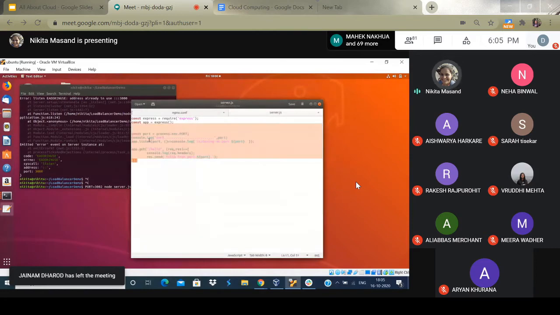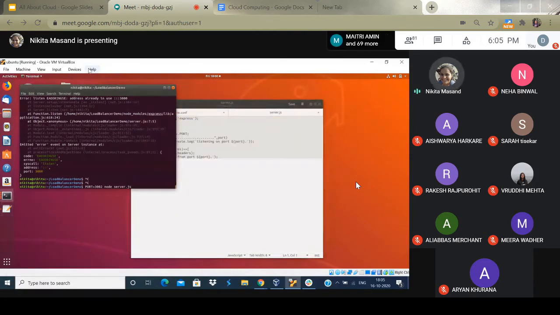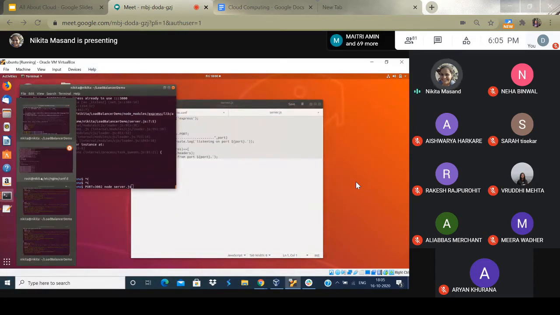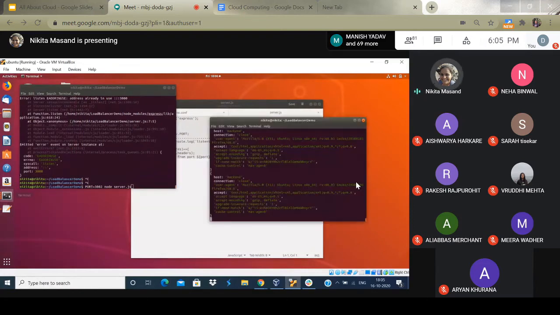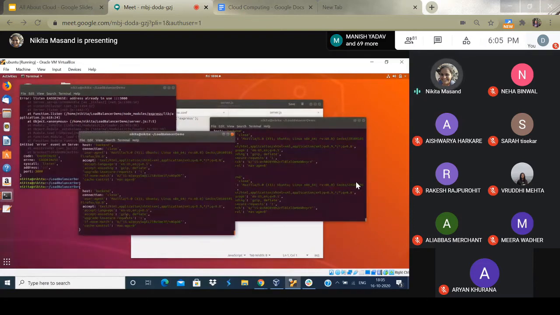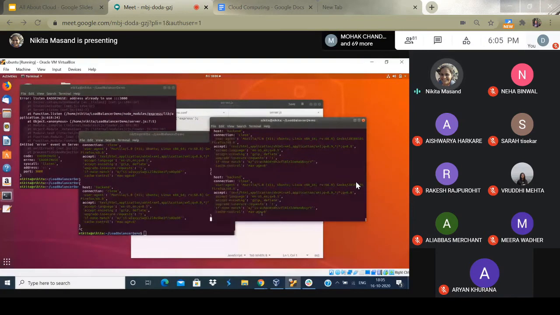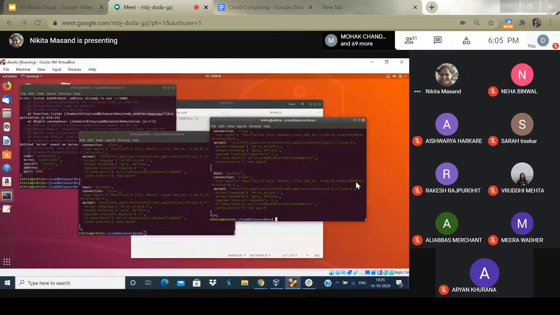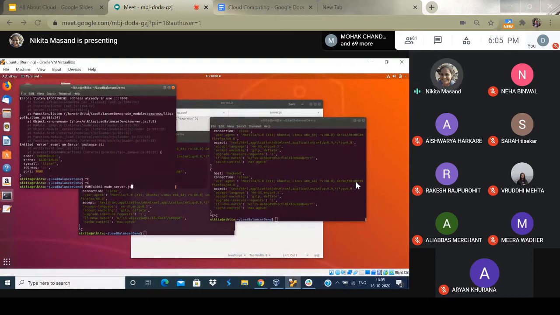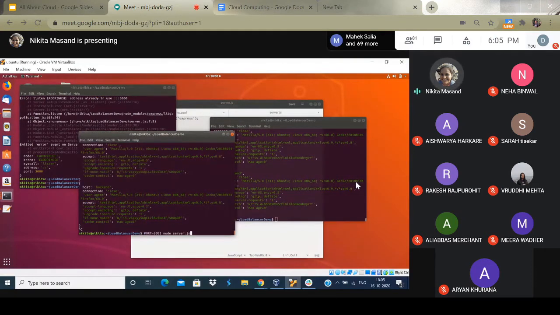This is an Express server, and I am opening 3 terminals right now: terminal number 1, terminal number 2, and terminal number 3. Ignore everything written above, that was just for testing. You can consider these 3 terminals as 3 different machines.